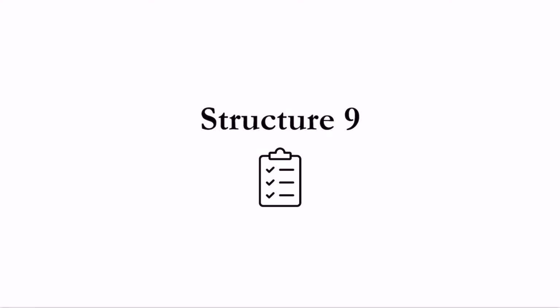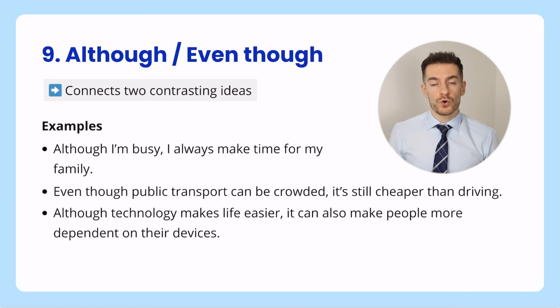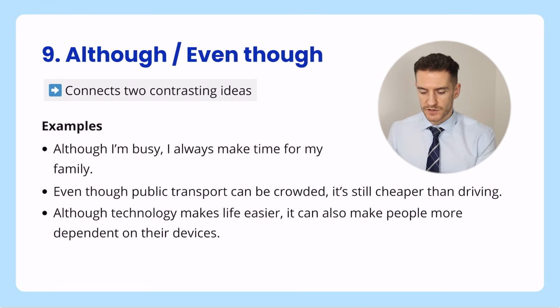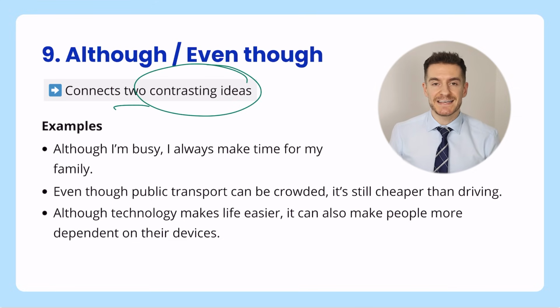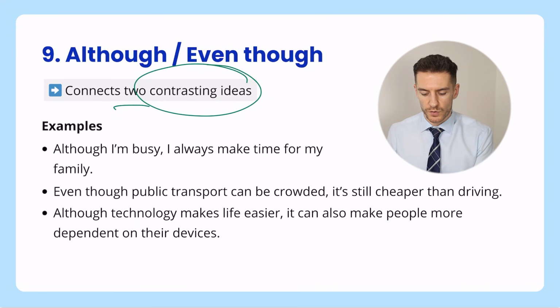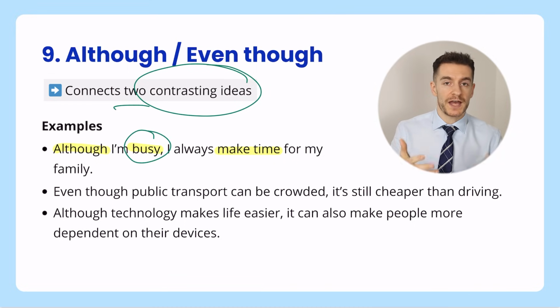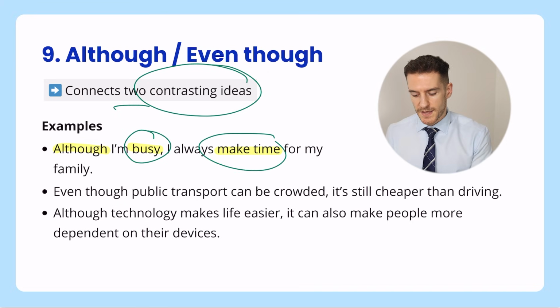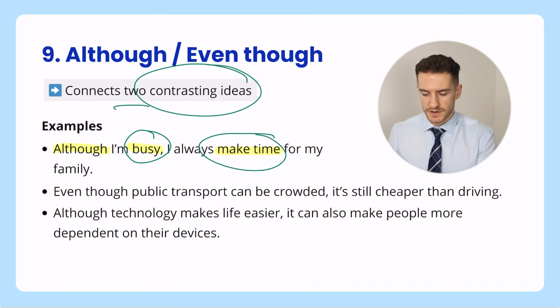Structure 9. Although or even though. This is a great phrase you can use to connect two contrasting ideas. Contrasting ideas, that just means two ideas that are different. So for example, although I'm busy, I always make time for my family. So these two things are different. Busy normally means you don't have time, but then we say make time. So they're different ideas.